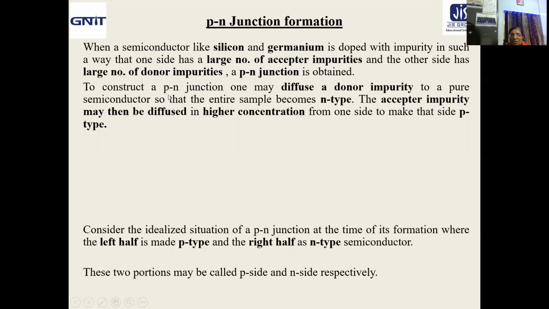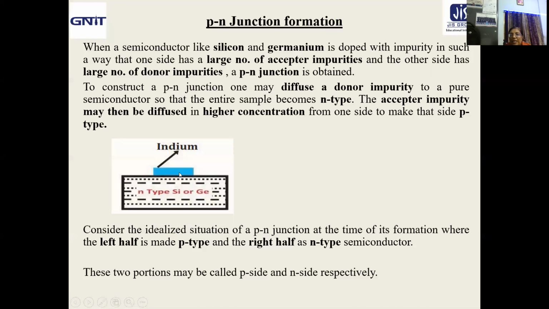Naturally, to construct a p-n junction, one may diffuse a donor impurity into a pure semiconductor so that the entire sample becomes n-type. Then acceptor impurity can be diffused in higher concentration from one side to make that side p-type.